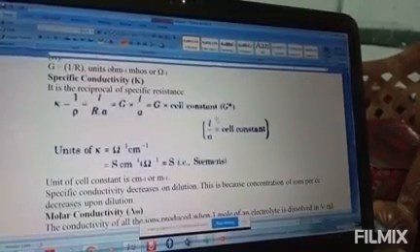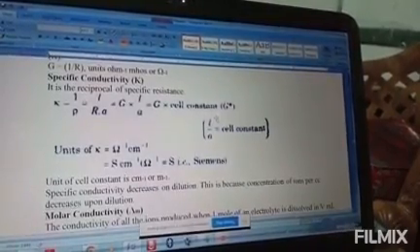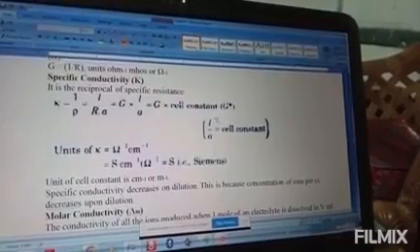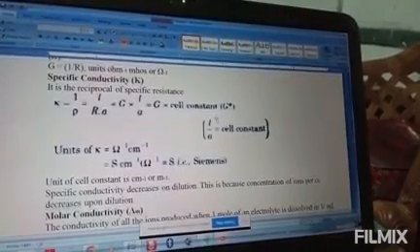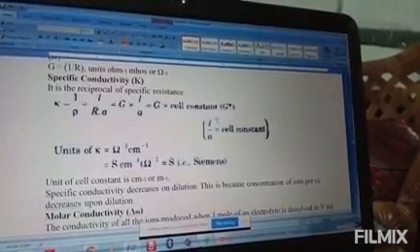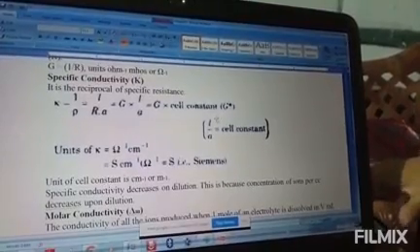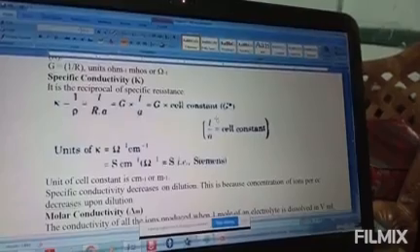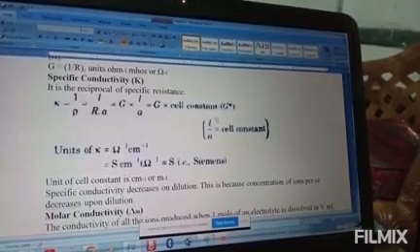Generally we put a KCl solution whose conductivity is known accurately at various concentrations and different temperatures, and the cell constant is given by the equation G star equals L by A, which is equal to RK. This is what we have.